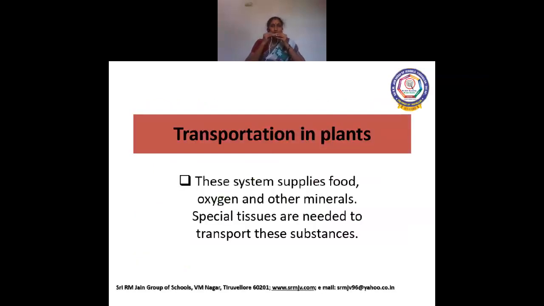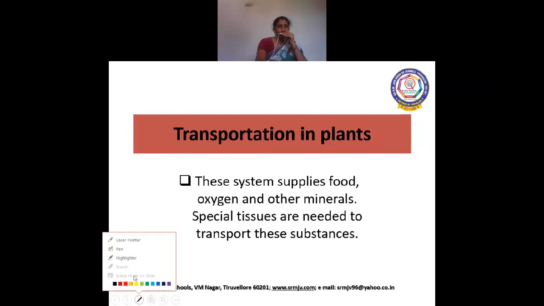Today we are going to learn a topic, transportation in plants. What do you mean by transportation, children? Transportation means to carry things from one place to another place. What do you mean by transportation?